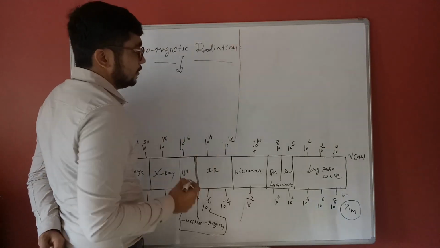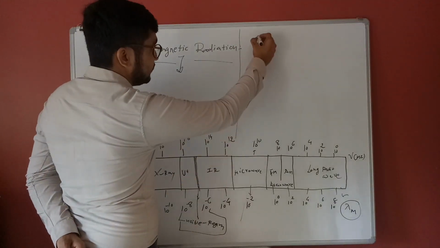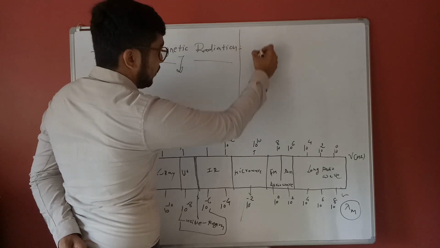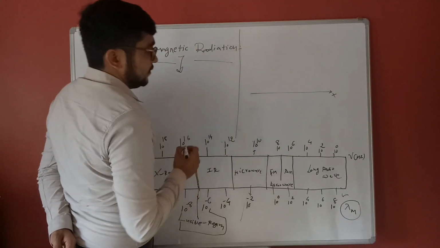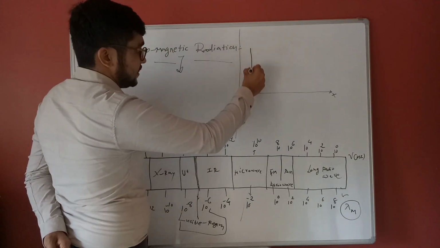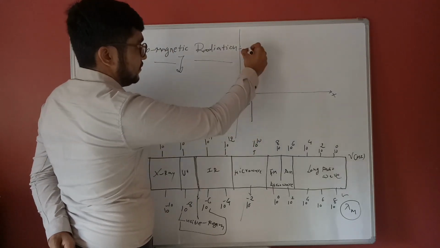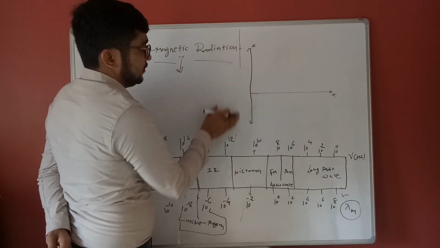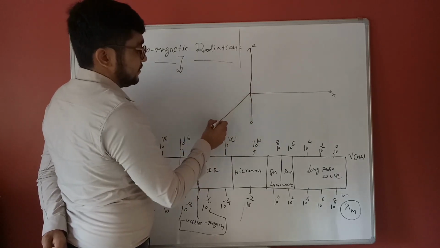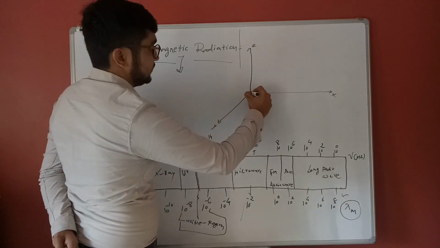Let's see that. The x axis is there, the z axis is there, perpendicular, and the y axis is there.